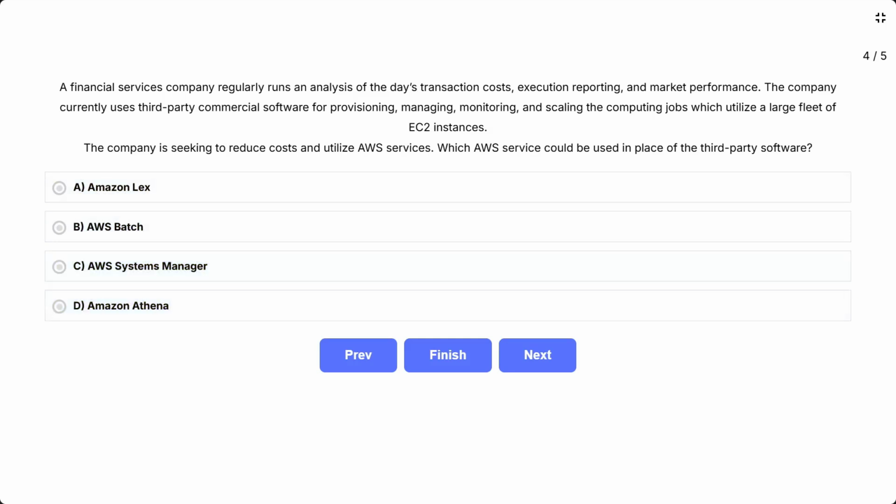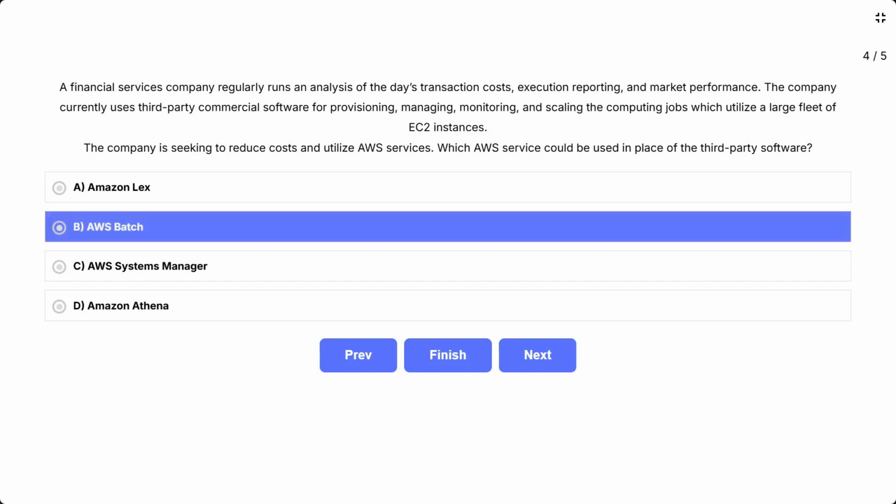The question is asking which AWS service can replace third-party job scheduling software that provisions, manages, monitors, and scales compute jobs on EC2 instances. Focus on the key functions: provisioning resources, managing batch jobs, monitoring progress, and automatic scaling. The correct answer is B, AWS Batch.